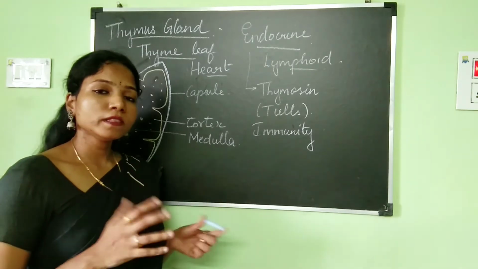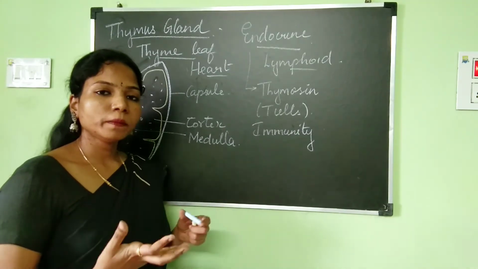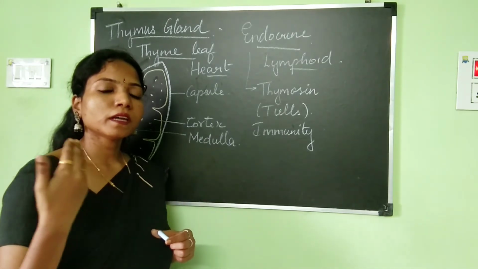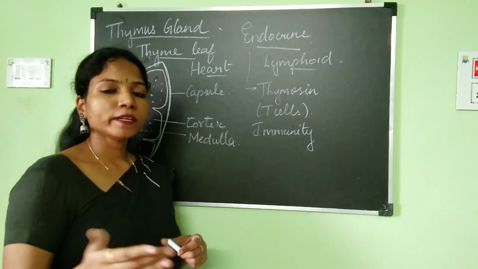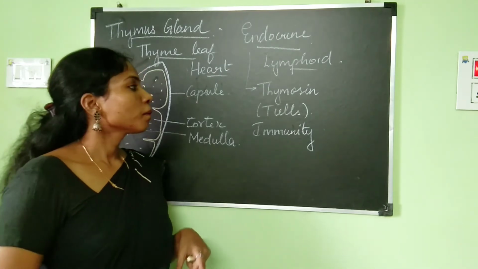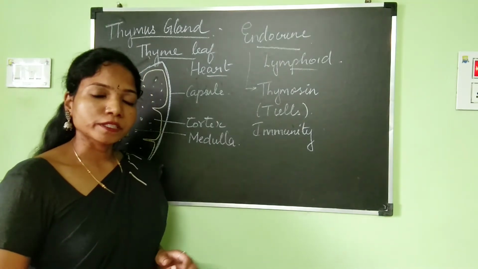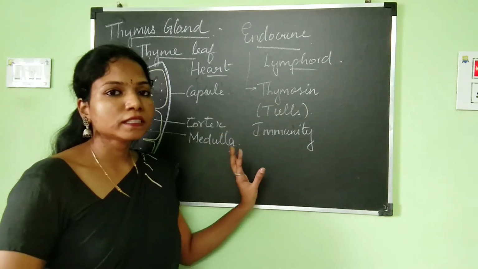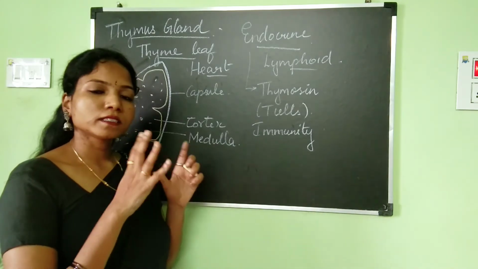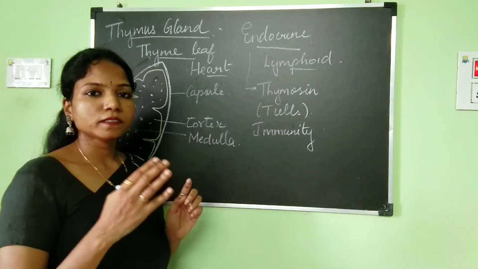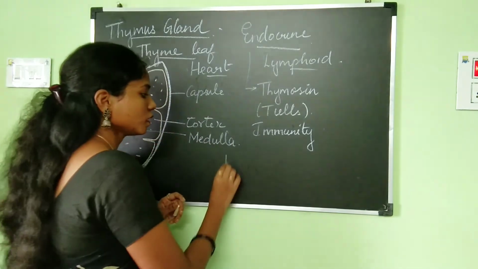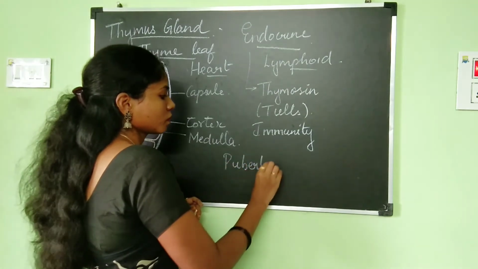So when we talk about all the other glands and all the other organs, what basically happens is in the fetal stage they are not that developed. But as a child is growing, that time only we will be able to see the organs as well as the other parts of our body growing very well. But the thymus gland is a bit different. This thymus gland, during the fetal stage itself, will attain its greatest size. Okay, and after the fetus is born, it will again gradually keep on growing up to puberty.